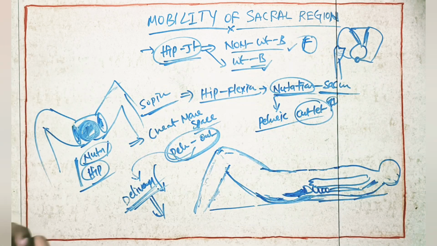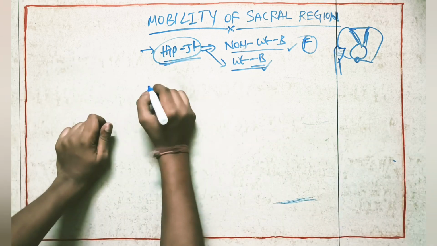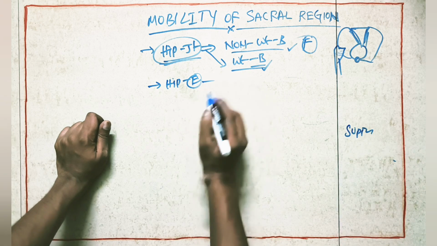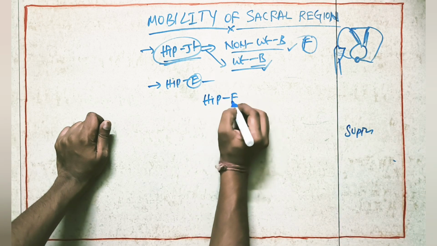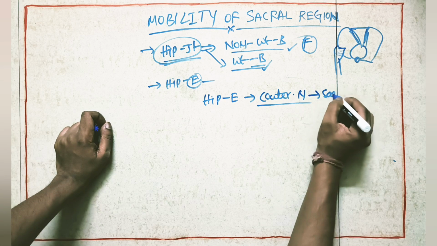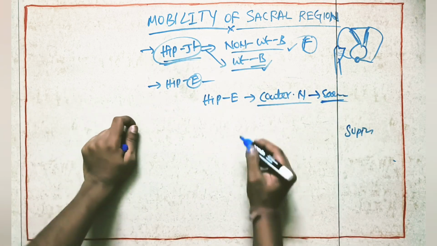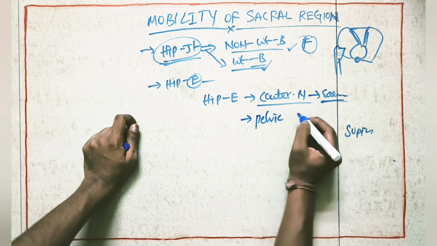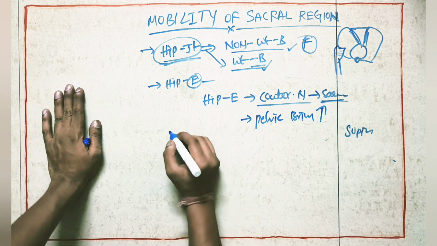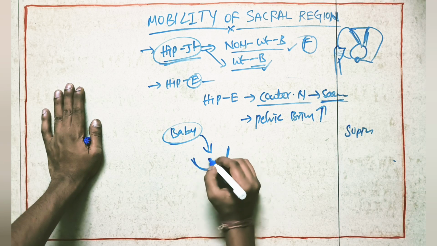What if the hip joint is doing extension? Suppose the hip joint is doing extension in the same supine lying position. Hip joint extension is going to create the counter nutation movement at the sacrum, which is opposite to the nutation movement. Counter nutation will happen at the sacrum. Because of that, the pelvic brim will increase, so the baby will come into the pelvis.